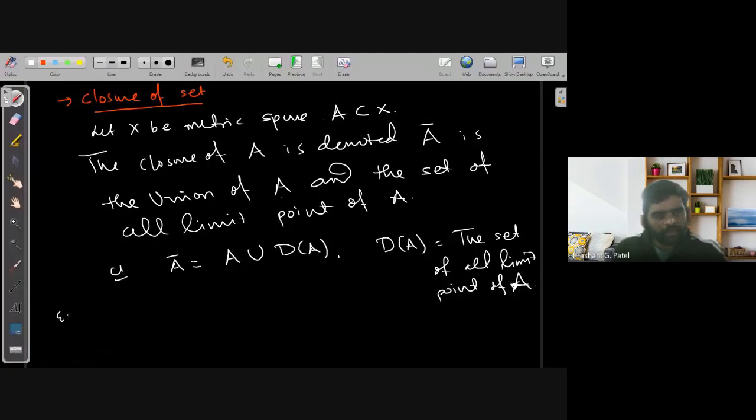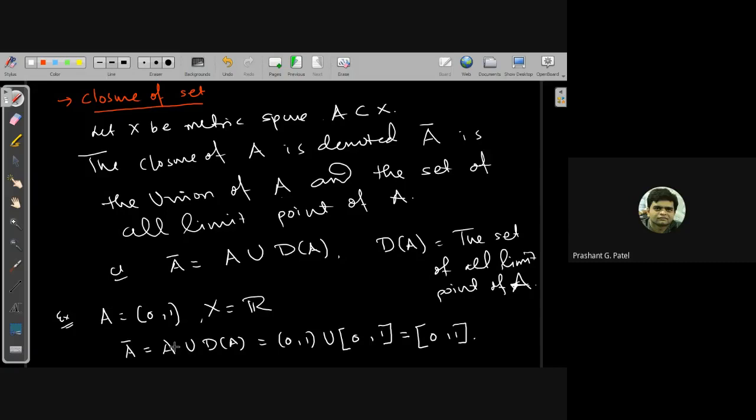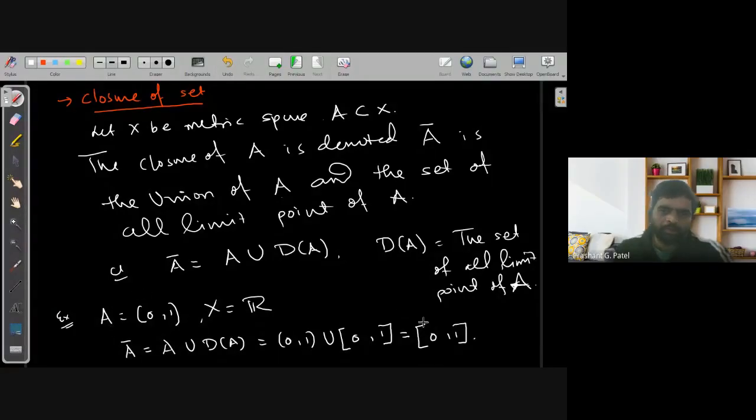For example, if I have a set A which is the open interval (0, 1) and your X is R with the usual metric, then what will be the closure of this set? It is A union the set of all limit points. A is the open interval (0, 1), union the limit points, which we already discussed in our previous lecture, is the closed interval [0, 1]. So the union of these two sets gives you the closed interval [0, 1]. So the closure of the open interval (0, 1) will be the closed interval [0, 1].